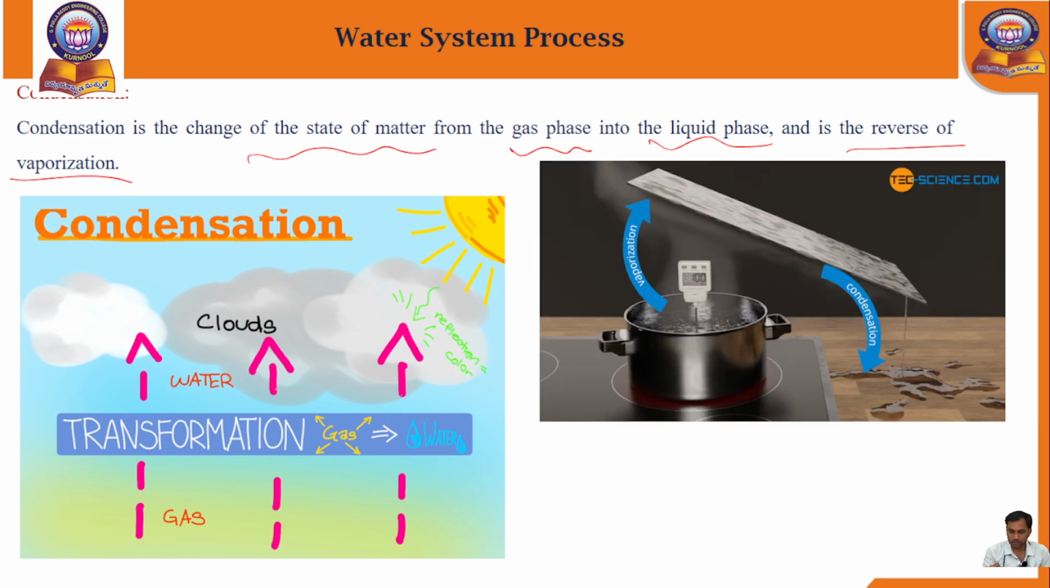Condensation, I will show a small example. In our kitchen, you just take one bowl of water and keep it on the gas stove and turn on the flame. What will happen? The water will slowly heat. After half an hour, after 45 minutes, what will happen? The level of water will slowly decrease. Why? Because it easily evaporates into the atmosphere.